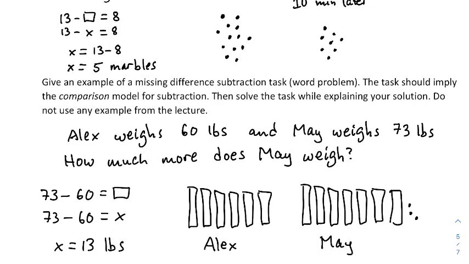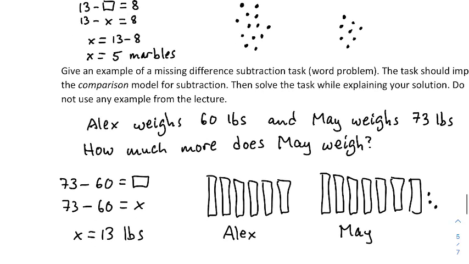So let's say that Alex weighs 60 pounds and May weighs 73 pounds. How much more does May weigh? So when you're doing comparison, you would take the larger amount and remove the smaller amount, and that gives you the difference. And that difference can be used as a comparison.